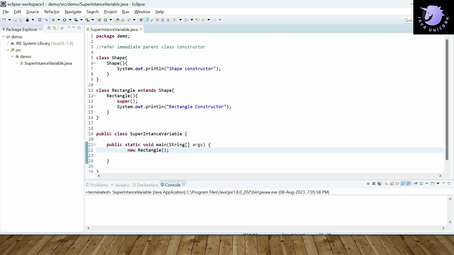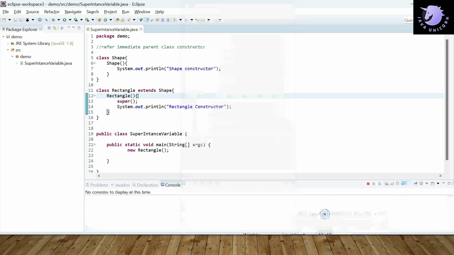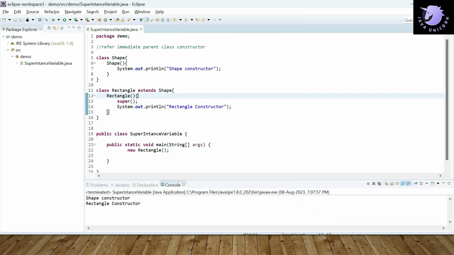Okay, so once it executes new Rectangle here, it will go to the constructor of Rectangle, and it will first use the super, so it will call the constructor of the parent class, then it will print the rectangle constructor. So let's execute this program here. Okay, so first it will go to the shape constructor and then the rectangle constructor.